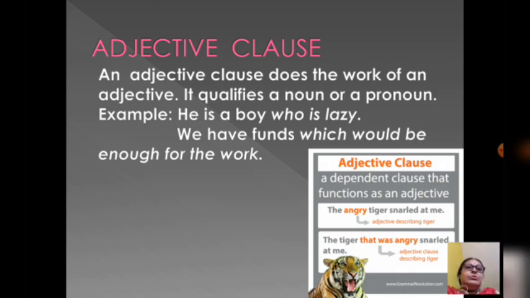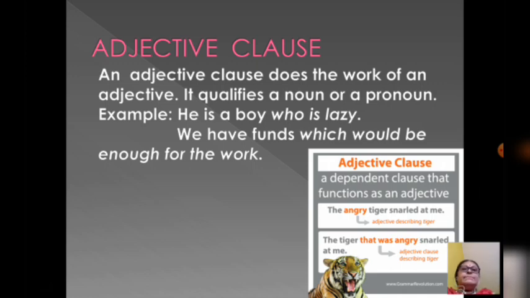Who is lazy is an adjective clause because this clause is telling about the boy that he is lazy. In the second sentence also, we have funds which would be enough for the work. Which would be enough for the work is an adjective clause because it is modifying the noun funds.